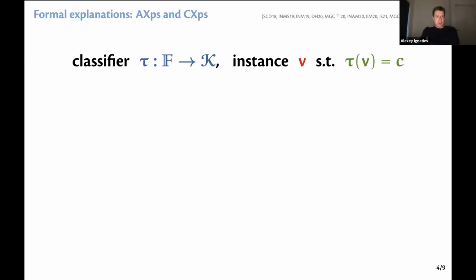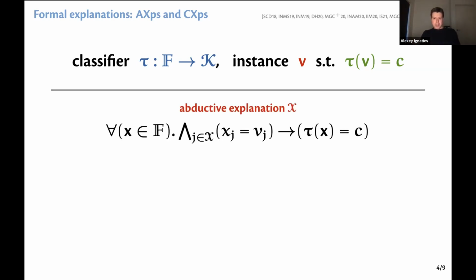Let me first define what we call formal explanations. Here we consider the standard classification scenario where the classifier computes a total function that maps an instance from the feature space to a class of some set K, and so an instance v is mapped to some class. And an abductive explanation is a subset of features that is sufficient for the prediction. So we say that these features take values equal to the values in the instance, and everything else can take any value, and the prediction is not going to change. So this helps us answer a why question.